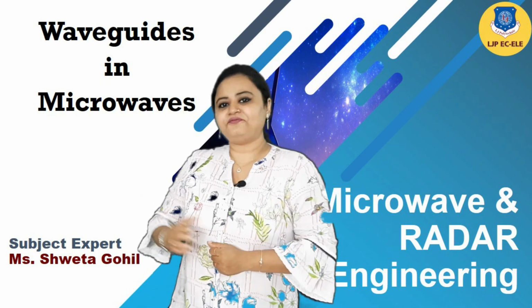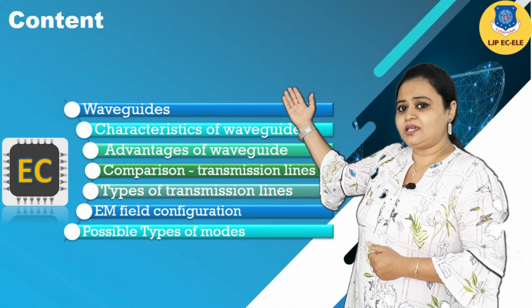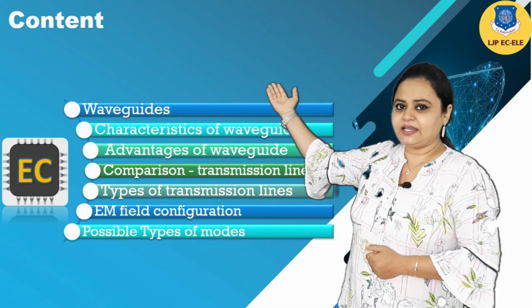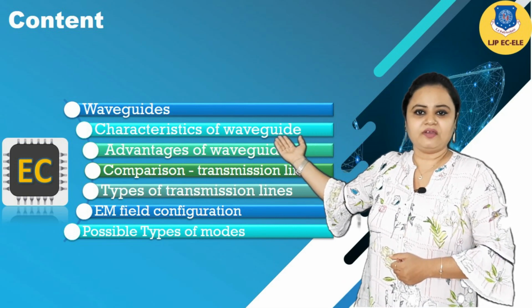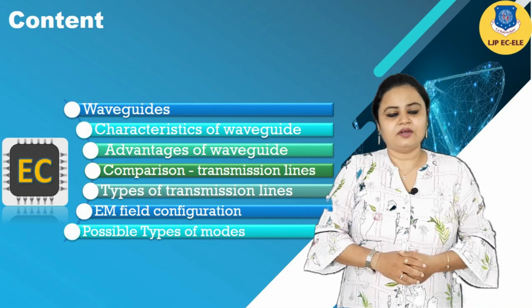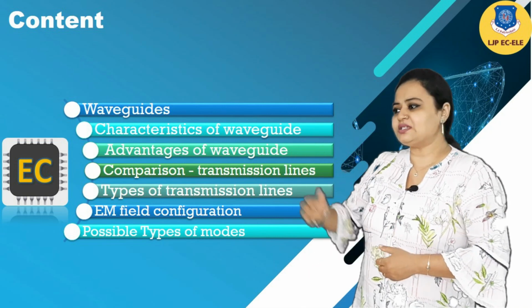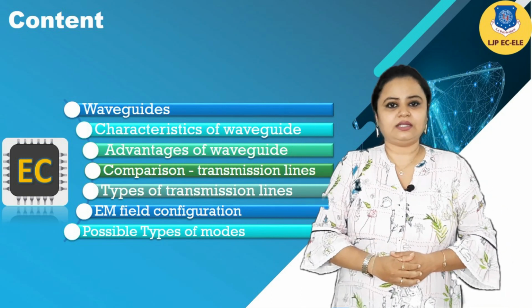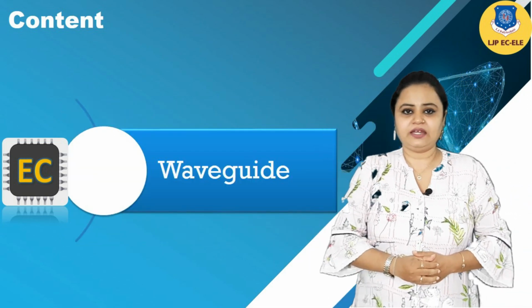Today we will see waveguides in microwaves. What we will see is the waveguide definition, characteristics of waveguides, advantages of waveguides, and comparison between transmission lines and waveguides. We will see the EM field within the waveguides and we will see possible modes of propagation in waveguide. Okay, let us see the definition of waveguide.